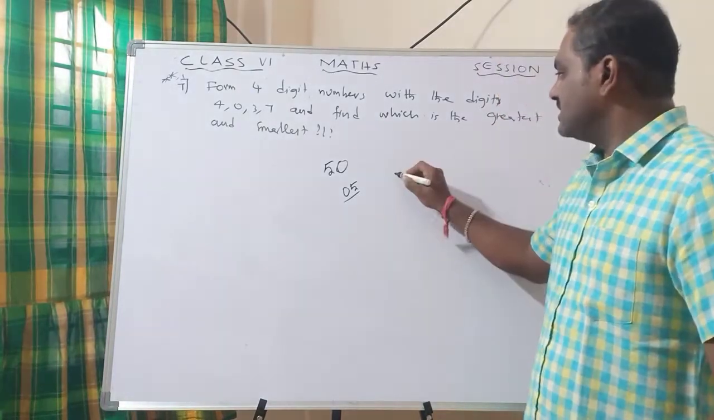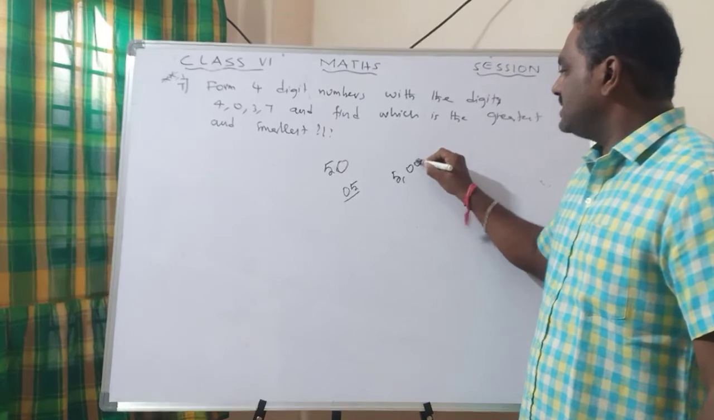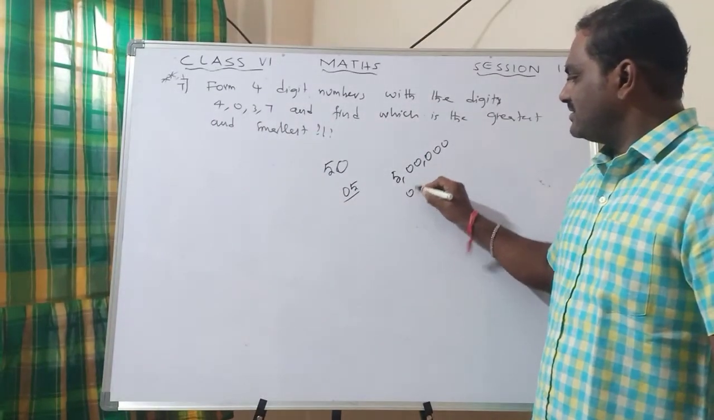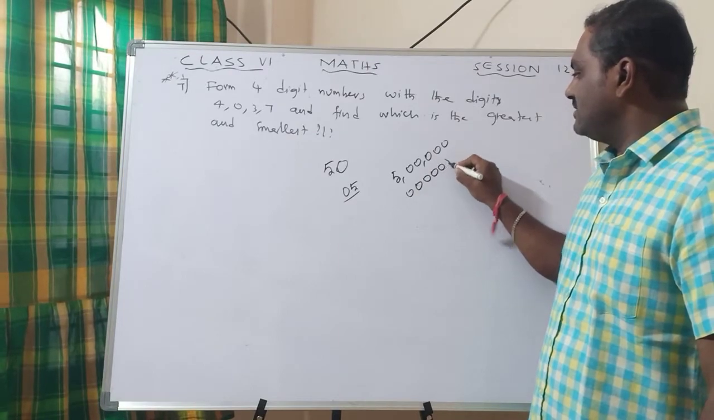For example, look at this. 5 lakhs. Units, tens, hundreds, thousands, 5 lakhs. So how many zeros are there? 5 zeros. Sir, you said if I keep a 0 before, it does not have value.